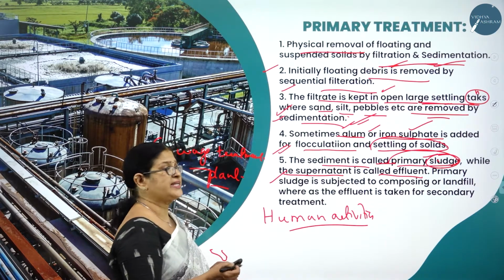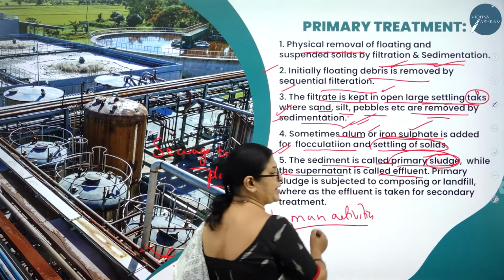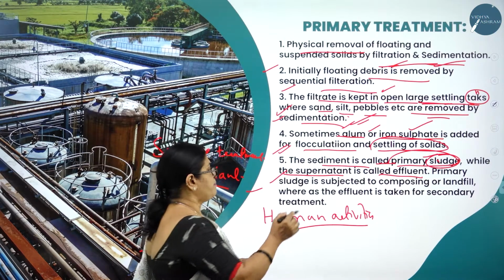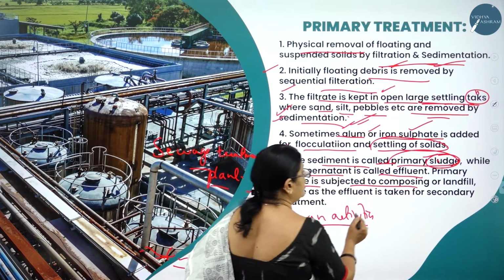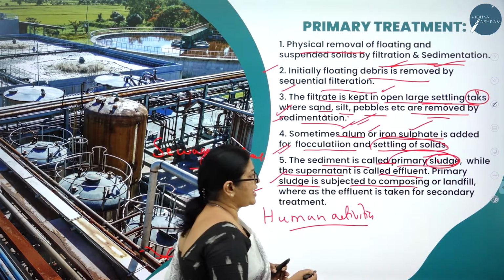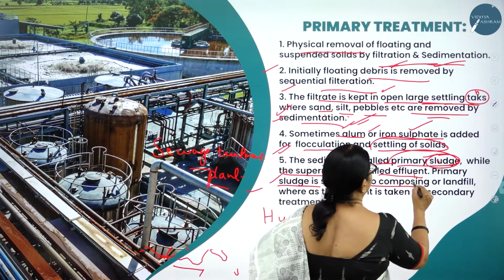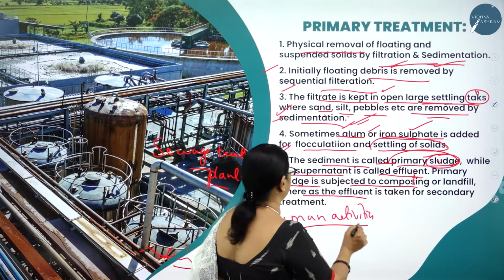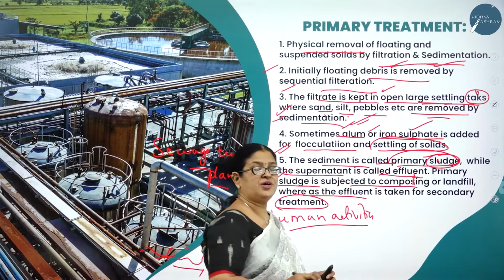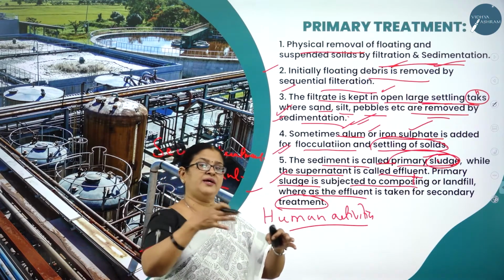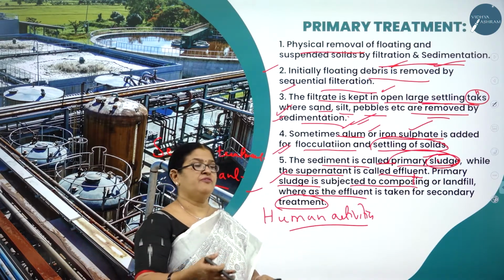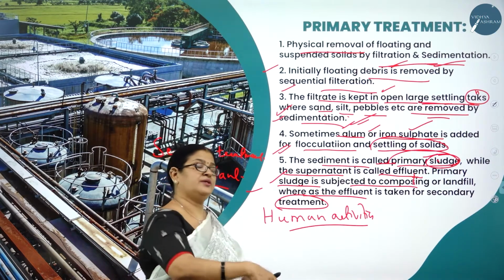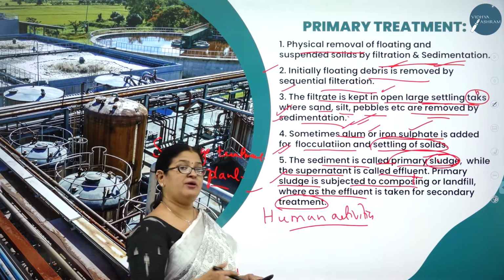So next, what is the next step? The sediment is called the primary sludge, while the supernatant is called as what? Effluent. Now the primary sludge is subjected to composting, or landfill, whereas the effluent is taken for secondary treatment. So you know what is landfill? They dig a big ditch where all the sediment is put so that it will not cause pollution to the soil, the deeper part of the soil. So that is called landfill, right?